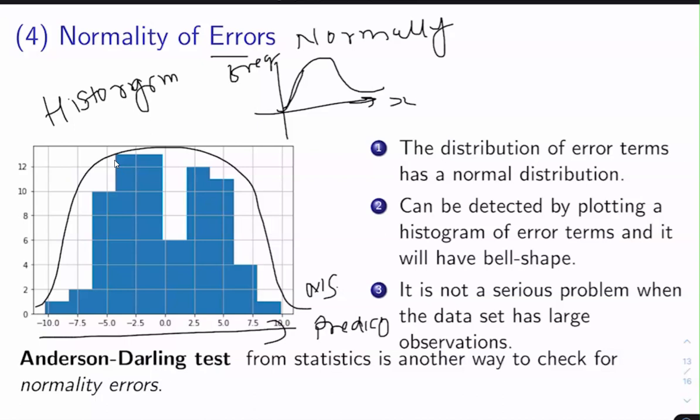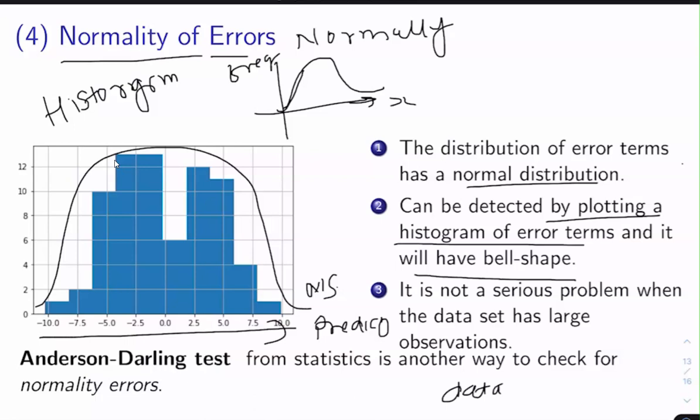The distribution of error terms is normal if it can be detected by plotting a histogram of error terms, and it will have a bell shape. This problem, the normality of error, is not a serious problem compared to other violations of the assumptions, because you can remove it by having more data instances, or increasing the data size.